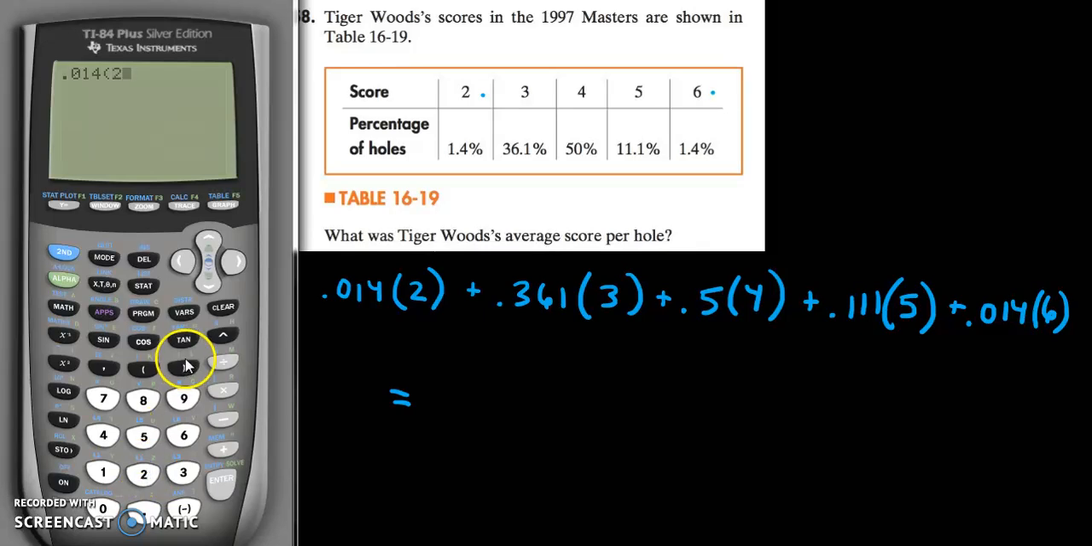So 1.4% of the time he gets a 2. And 36% of the time times 3. You can use the times button too. I'm just using the parentheses because it looks better, but it means the same thing. 50% of the time he gets a 4.